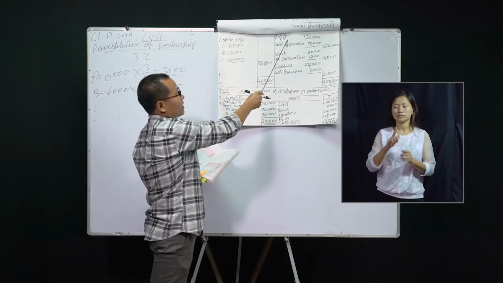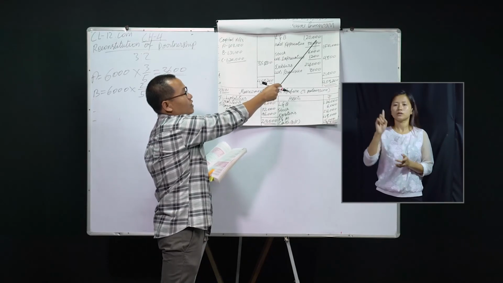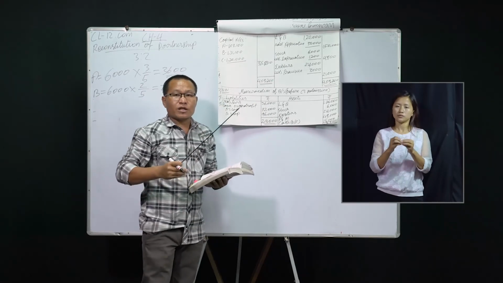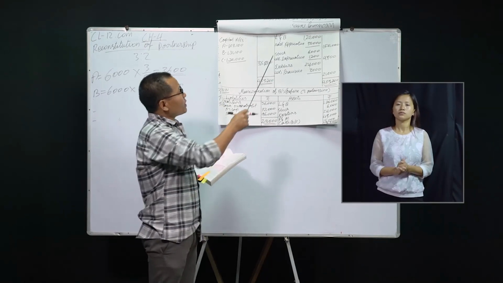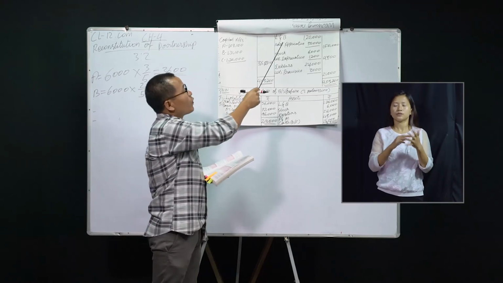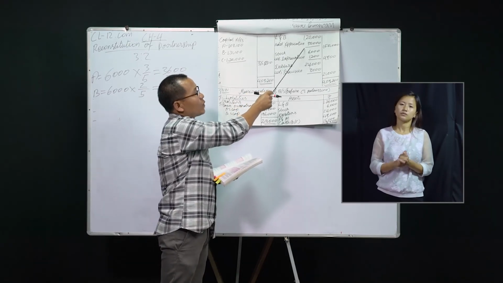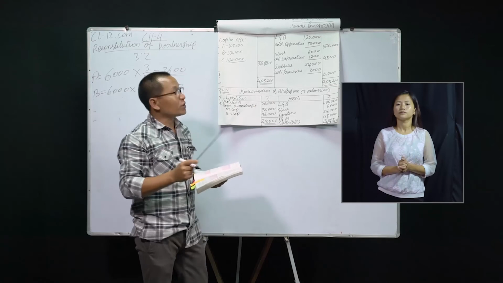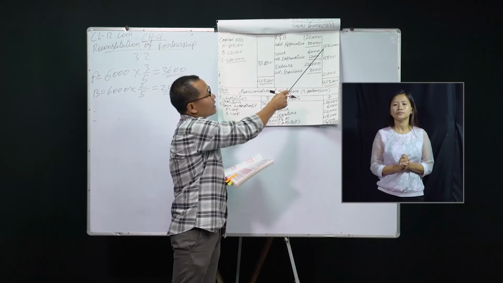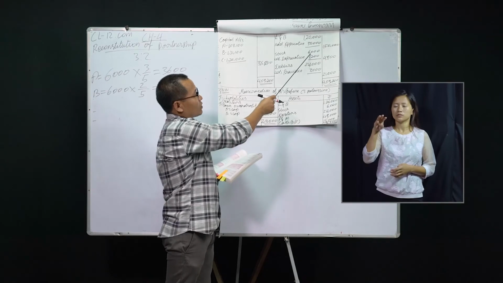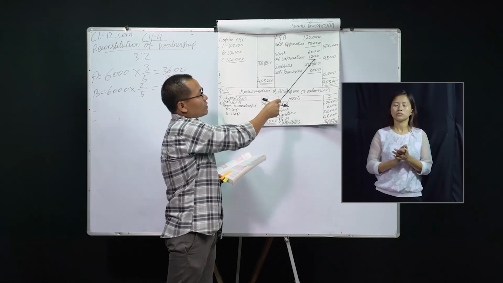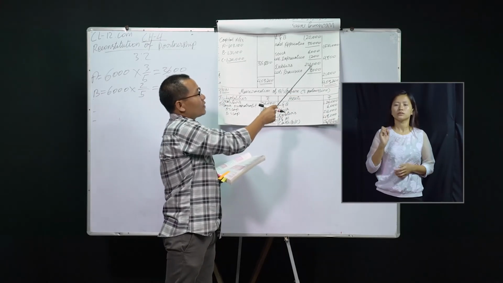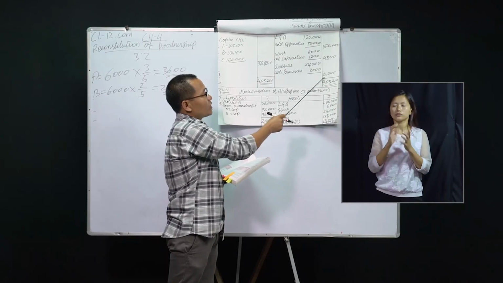Next is land and building. Land and building is 1,20,000 in your balance sheet, but it has been already appreciated. Appreciated means it has been increased. For plant and machinery, it was decreased, depreciated. For land and building, it is appreciated, increased. When it is increased by 30,000, it has to be added. So it is 1,50,000 now. Stock is 6,000, but it has been reduced by 1,200, so it comes to 4,800. Debtors was 24,000. There was a provision of 3,000, so it is 21,000 now.